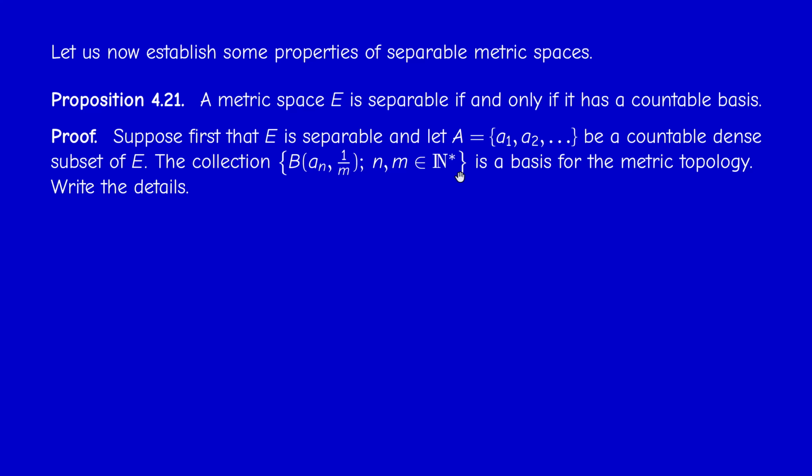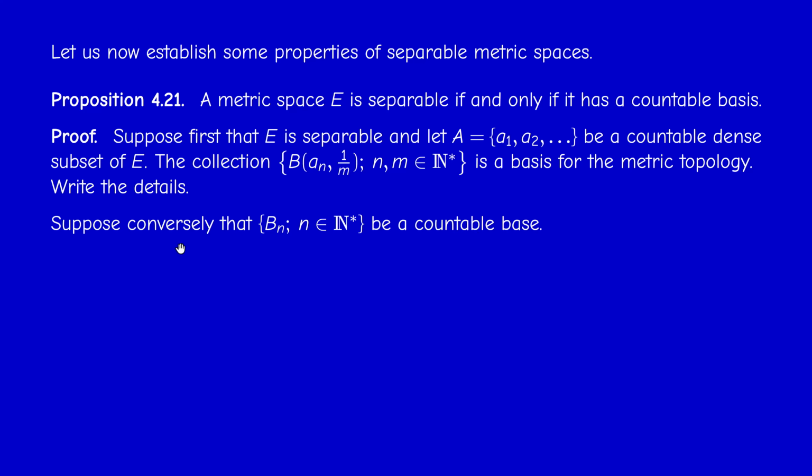Go back to the definition of basis of topology. What do you want to prove? You have to prove that for any open set O in the metric space, and for any X in this open set, we can find an element in this collection containing X and contained in O. This is the meaning of a basis.